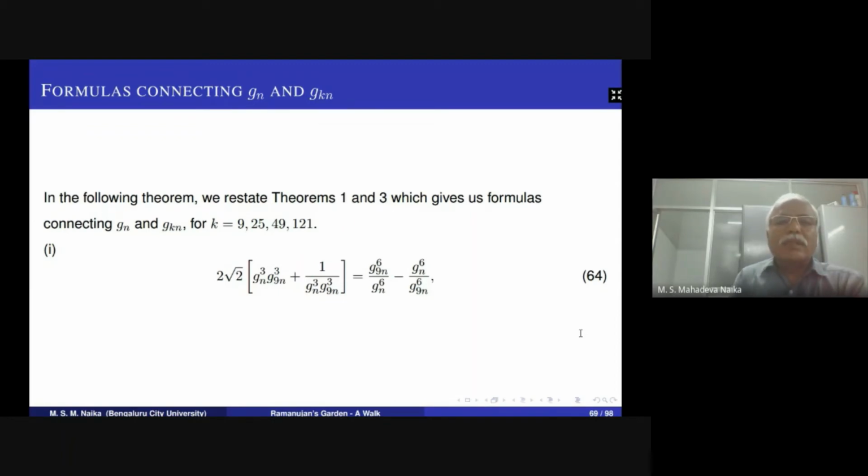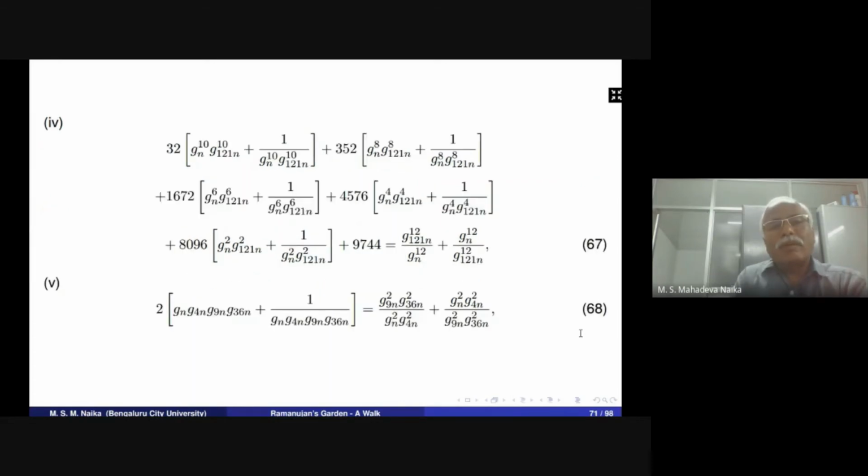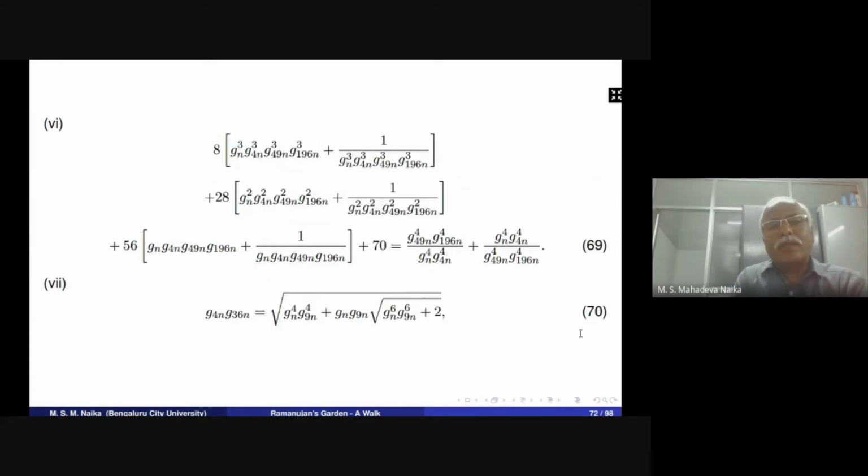If you put n equals 2, G2 is 1, so we can easily solve the equation and get G18. Like that, these modular equations help us to find Ramanujan's class invariants.